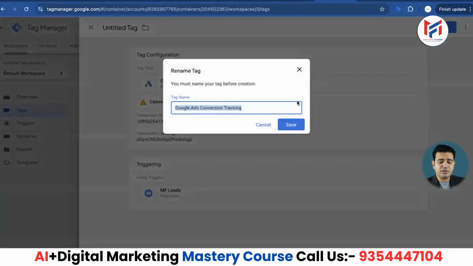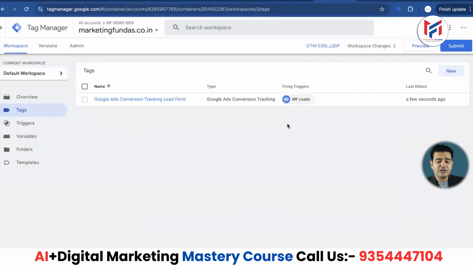Now whatever you are doing in Google Ads tracking conversions, if you want to give a very specific tag name, we will write this here as lead form. Okay, we'll save this by giving it the full name. So we have saved this. You will be able to see it here. It has come here. We have completed this part, but the work is not finished yet.